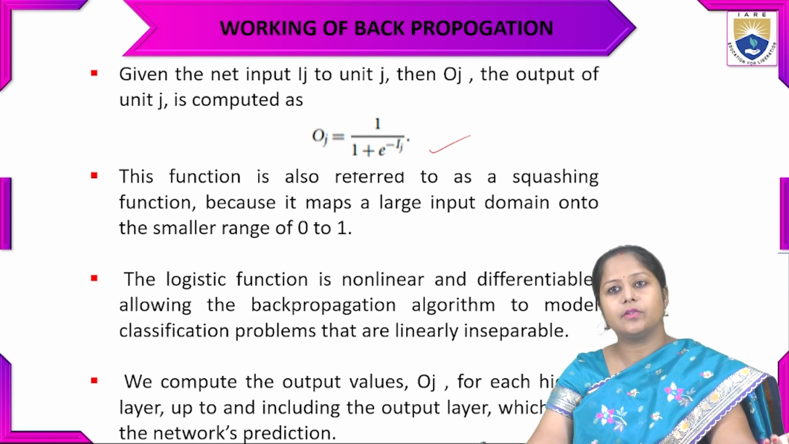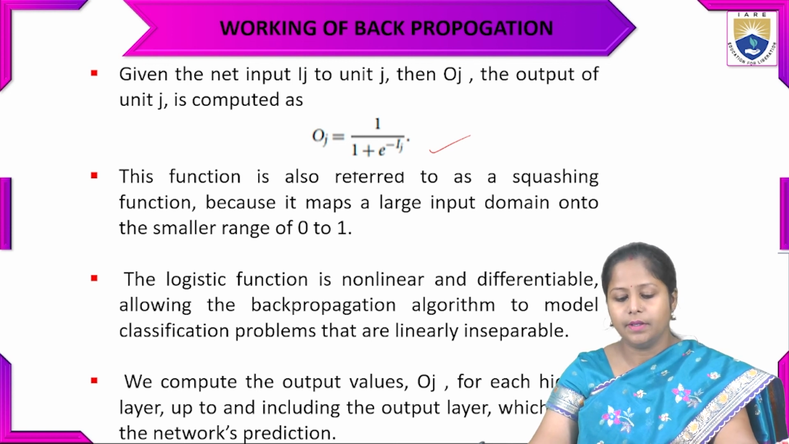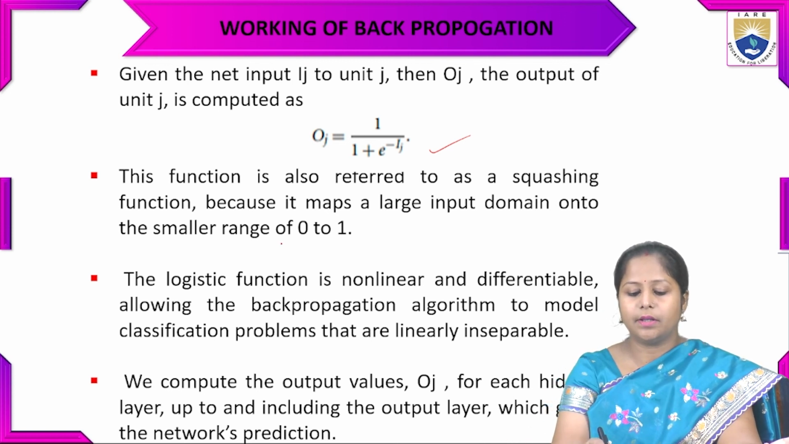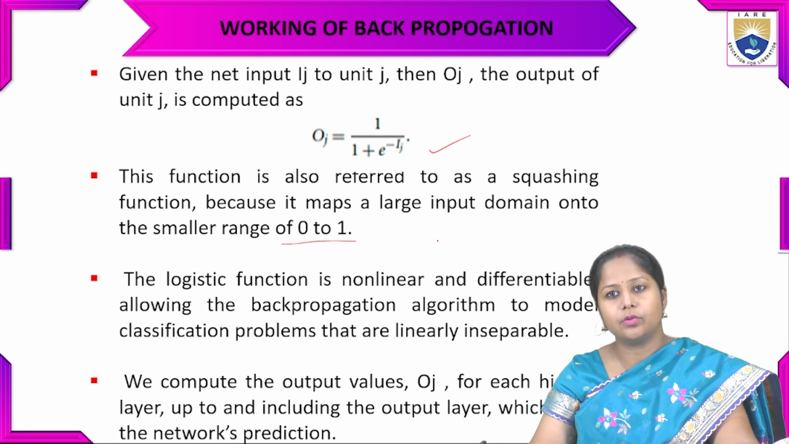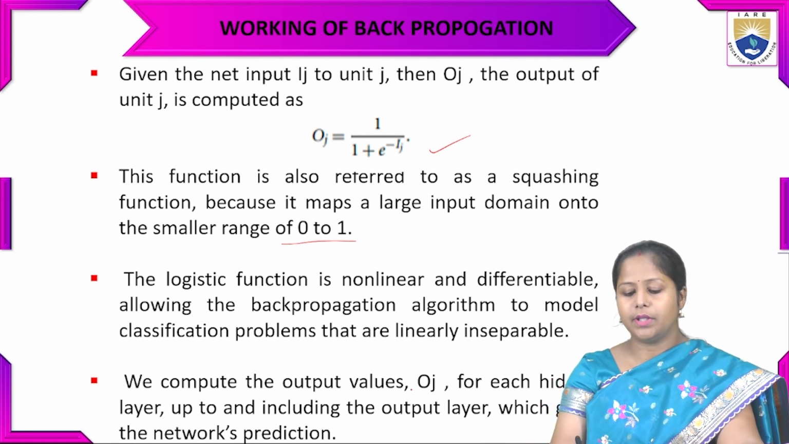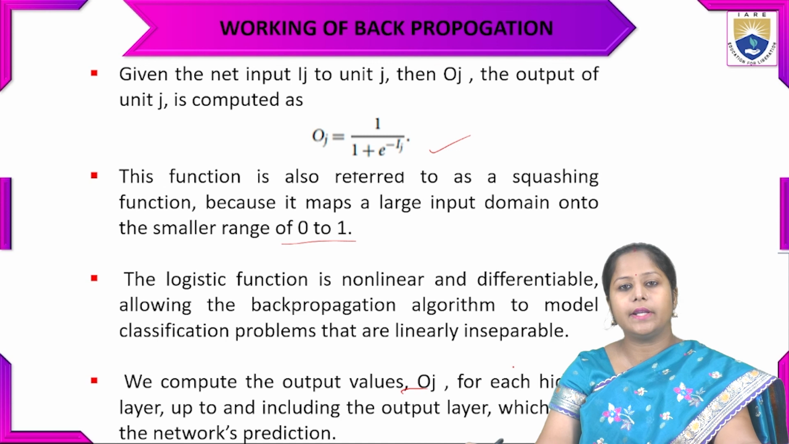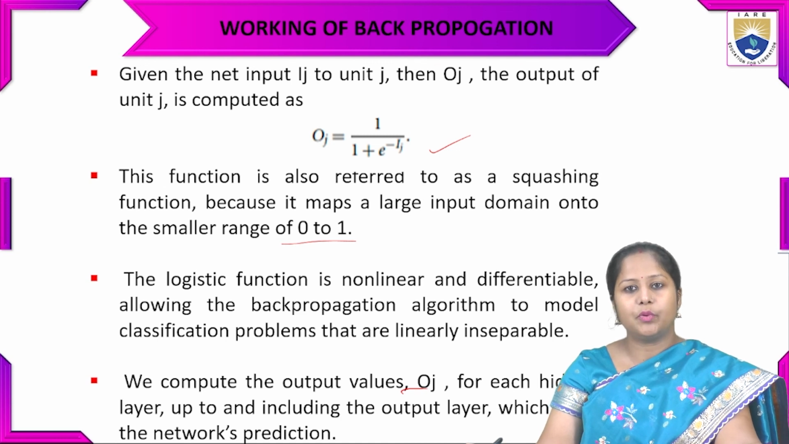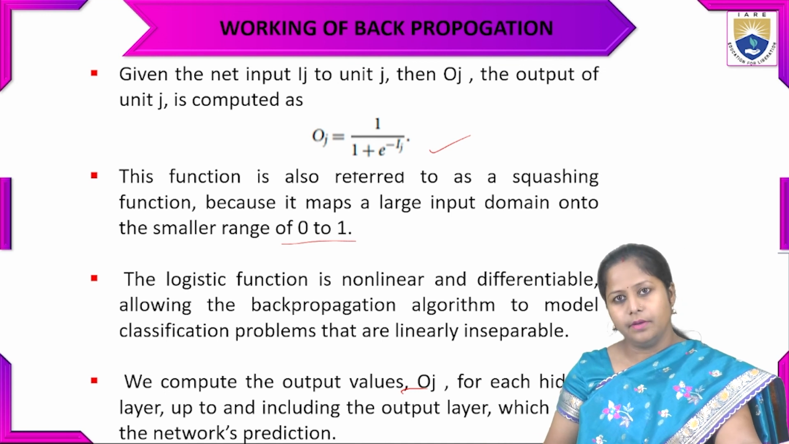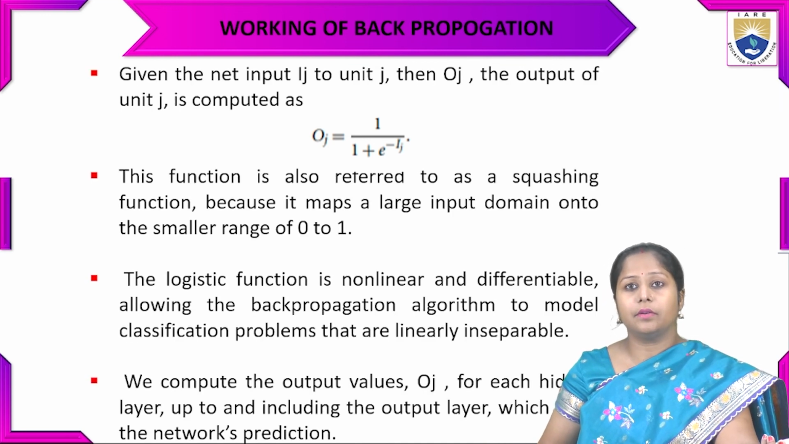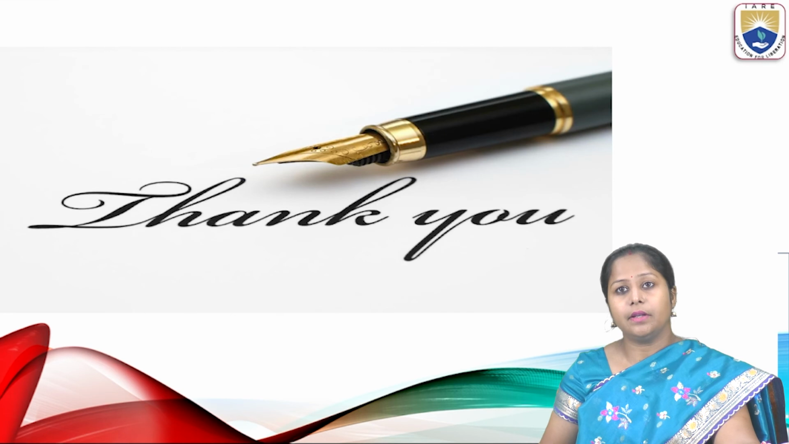This function is also referred to as a squashing function, as it maps into the smaller range 0 to 1. So we have to compute the output value Oj for each unit, from the hidden layers up to and including the output layer, which gives the network's prediction.